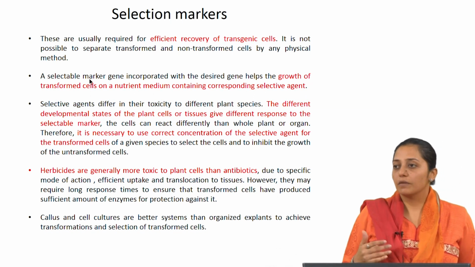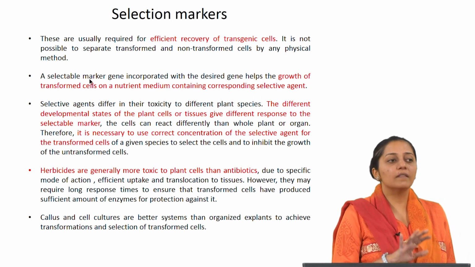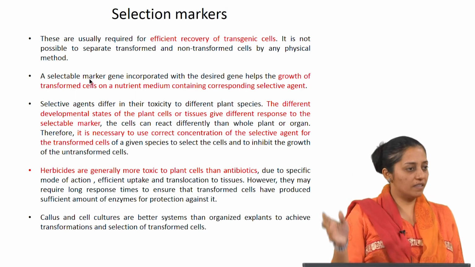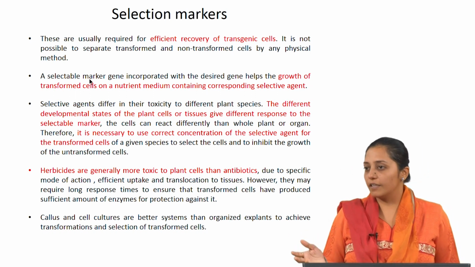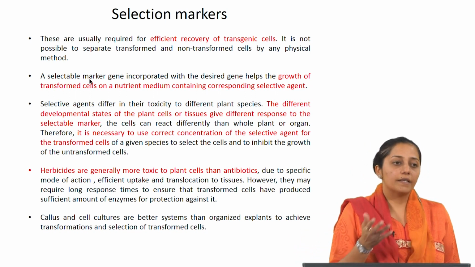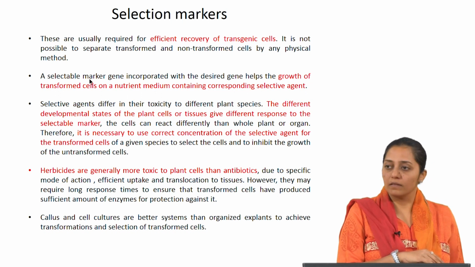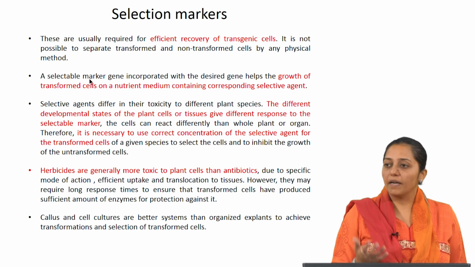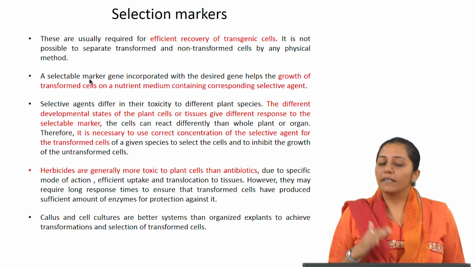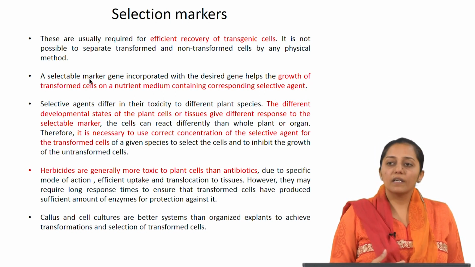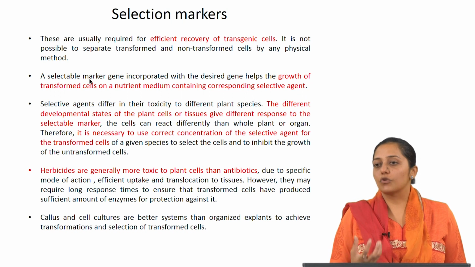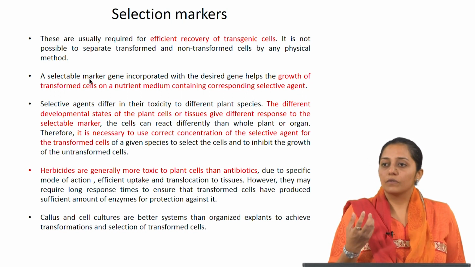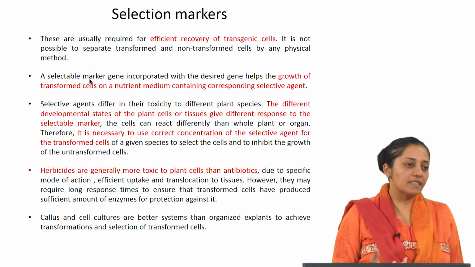Now, what does it mean? Only when it is expressed, because it is present in the transgene which is integrated into the plant chromosome, will it be able to show antibiotic resistance. Even in antibiotic resistance, you would like to choose resistance against an antibiotic to which the plant cells are highly sensitive.